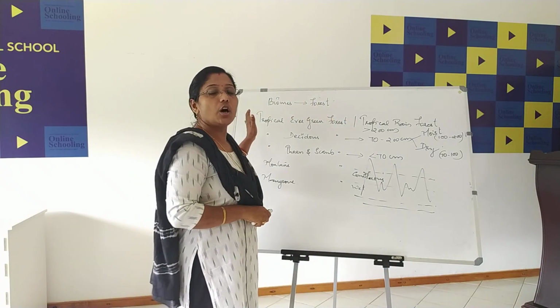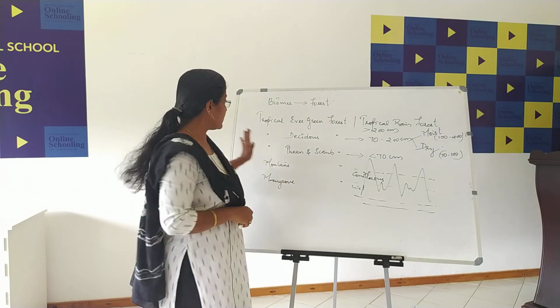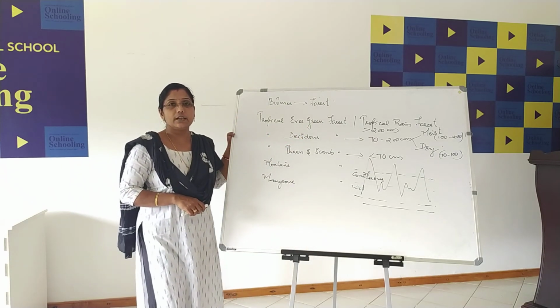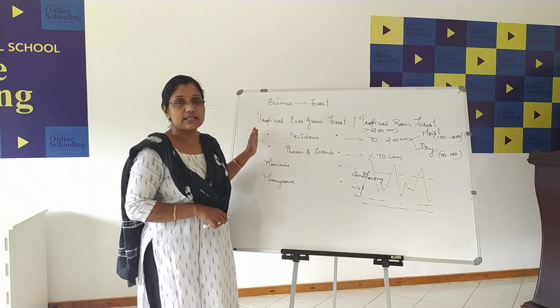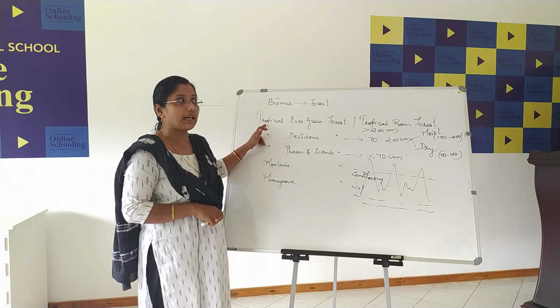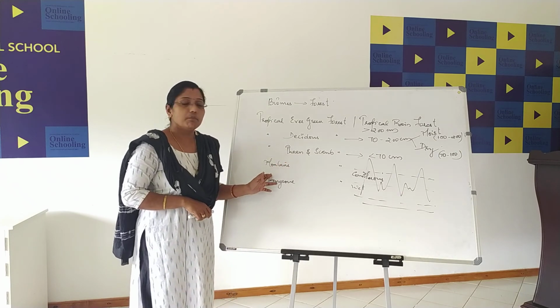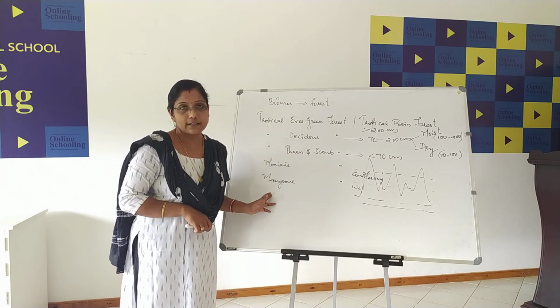So these are the commonly found forests in India. According to the changes in the relief features, or according to the differences in the climatic condition, we can see different types of forest in India: tropical evergreen forest, deciduous forest, thorn and scrub forest, montane forest, and mangrove forest.